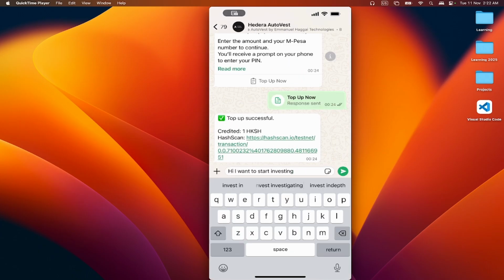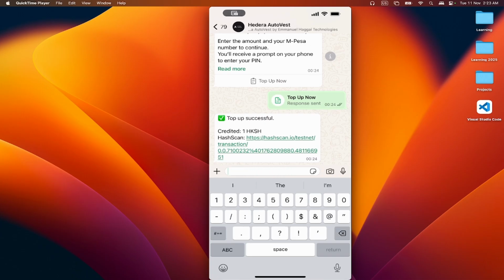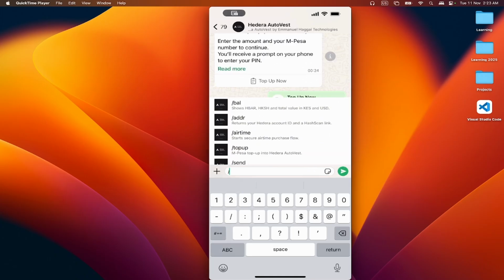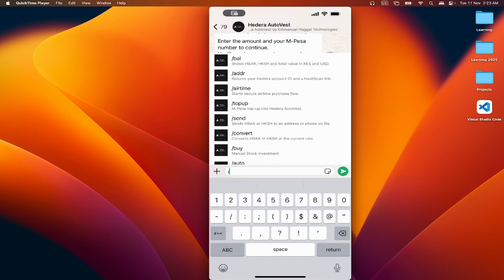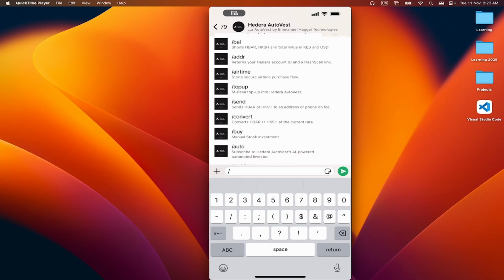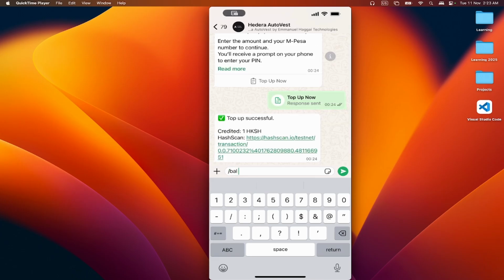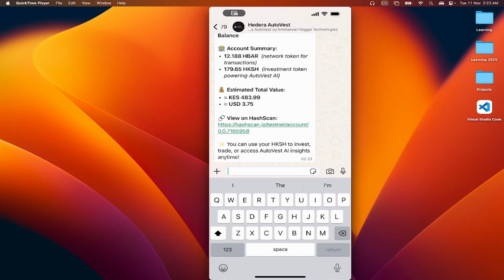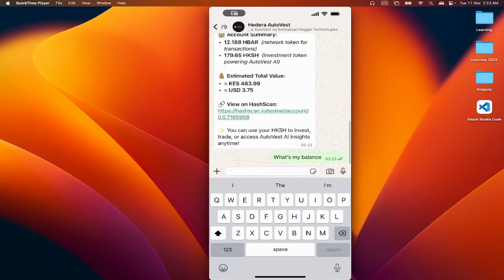It's an AI, so you can talk to it normally, but we'll start with the first commands. These are the available options. Just click slash and you'll see you can check your balance, check your address, purchase airtime, top up your account, send your HBAR to someone else, or Hcash. Hcash is a stablecoin pegged to the Kenyan shilling that can be used to buy the stocks. You can either say slash bal, and it will tell you your balance, or you can just say what's my balance. It's basically the same thing, but the commands are a shortcut.